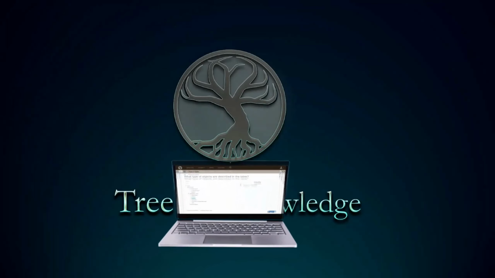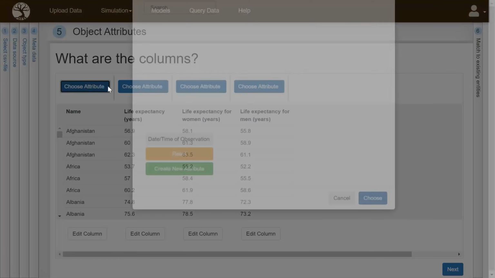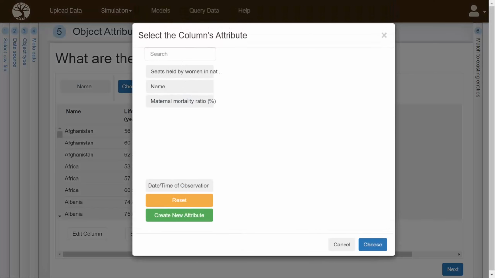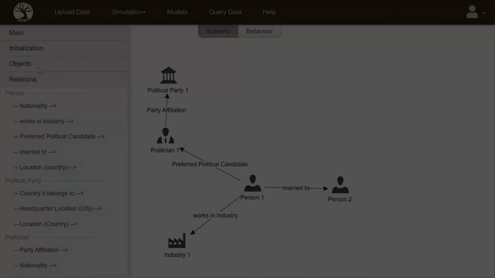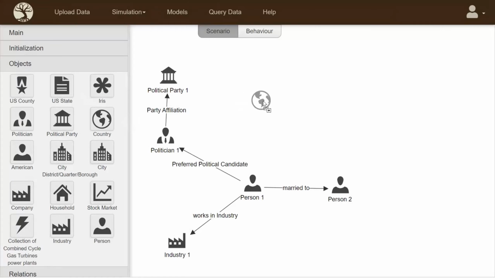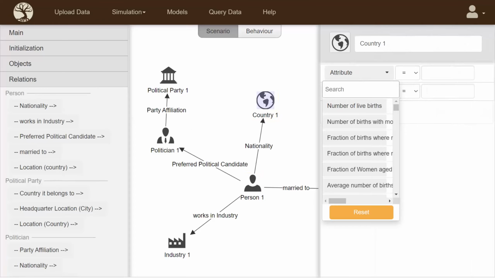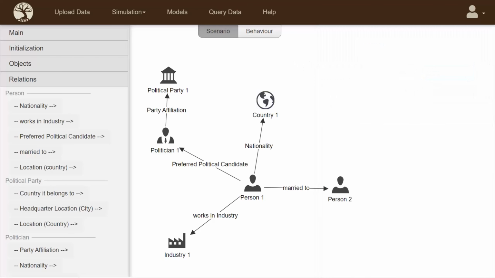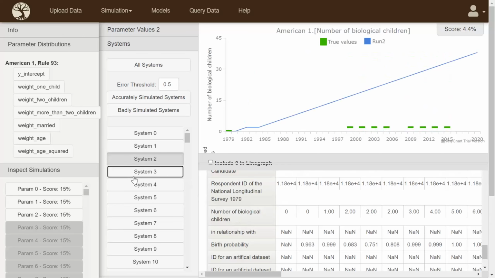Tree of Knowledge is a statistics software for social scientists. Like other statistics tools, this online platform allows you to upload, analyze, and model data sets. But it is also unlike any other statistics tool. It introduces a radically new approach to statistics, which allows researchers to create the world's first accurate fundamental theory of humans and other social actors.